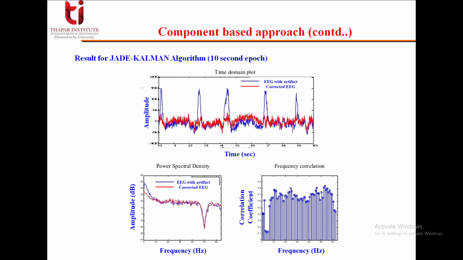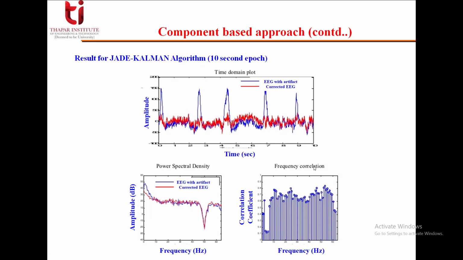As you can see, it is showing the time domain plot, power spectral density plot, and frequency correlation plot. So we have considered in this a 10-second epoch. This red plot indicates the EEG with artifact, and this red plot here in both these shows the corrected EEG. And we can also see this frequency correlation plot.